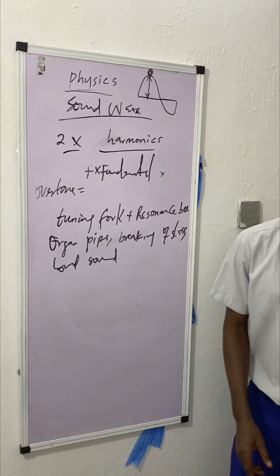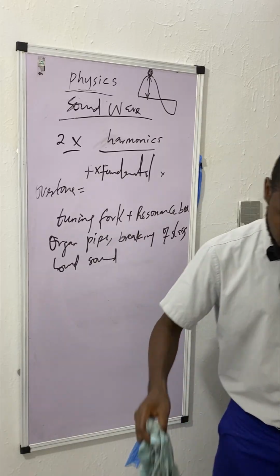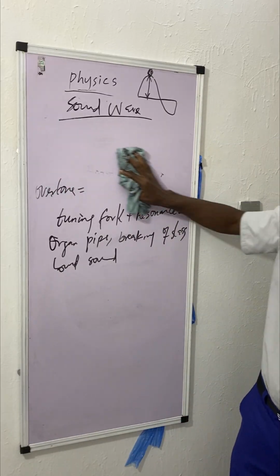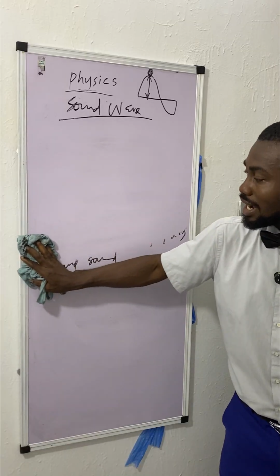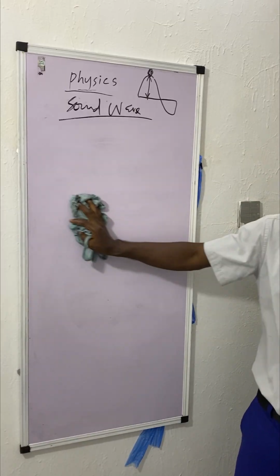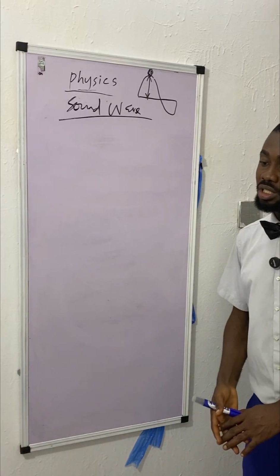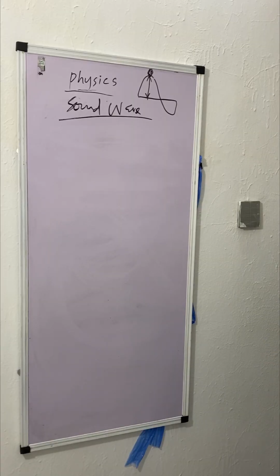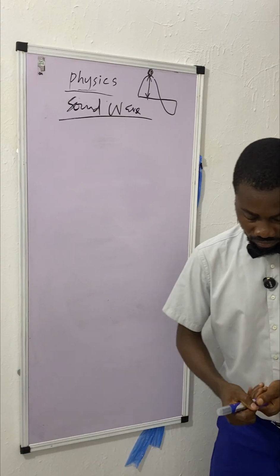So we are looking at the open and closed pipe harmonics, that is, the frequency notes in an air column. That's what we are looking at now. Remember, we talked about something called the node and the antinode when we were discussing stationary waves.